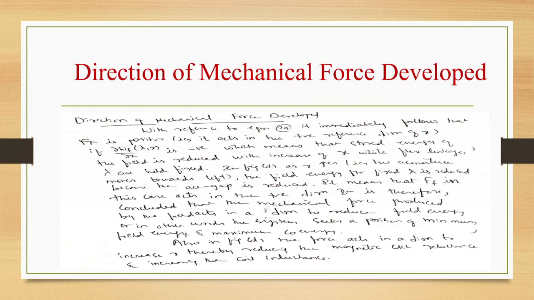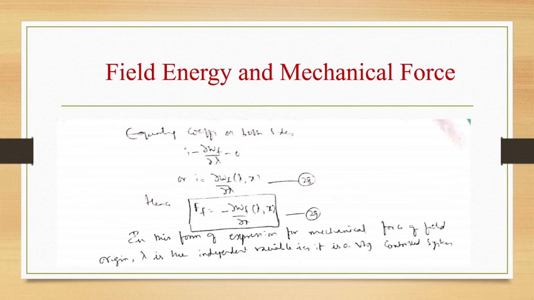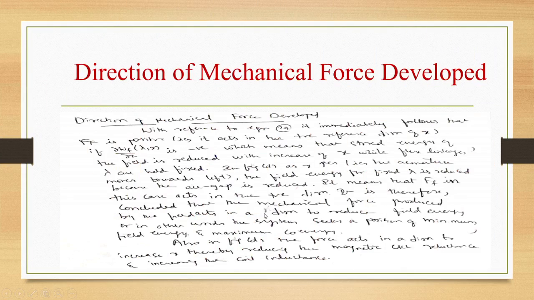So, direction of mechanical force developed. With reference to this equation, that is Ff equal to minus ∂Wf/∂x, a function of λ comma x, it immediately follows that Ff is positive, that is, it acts in the positive reference direction of x, if ∂Wf/∂x of λ, x is negative, which means that the stored energy of the field is reduced with the increase in x while flux linkages λ are held fixed.